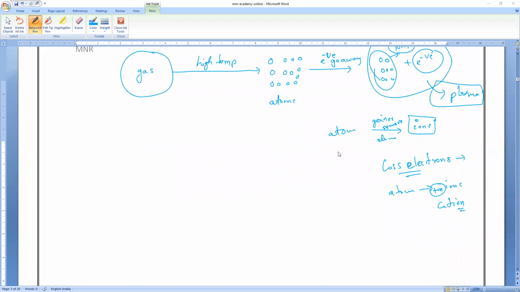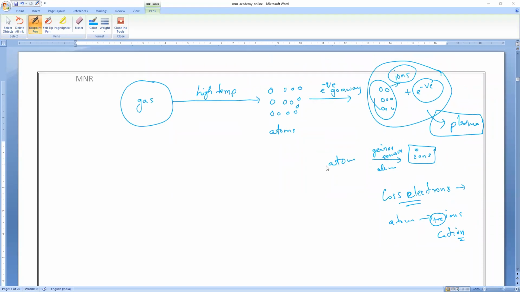You studied this last year, metals and non-metals, and in 8th class you will get it. If any atom loses an electron, it will turn into a positive ion. If any atom gains an electron, it will turn into what? Negative ion. Anion. Clear?